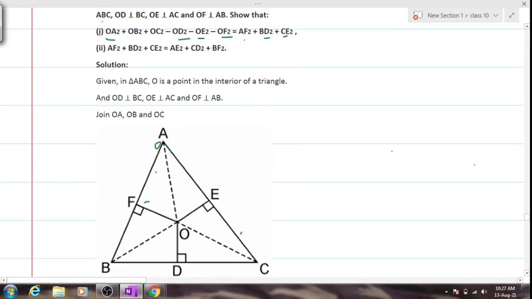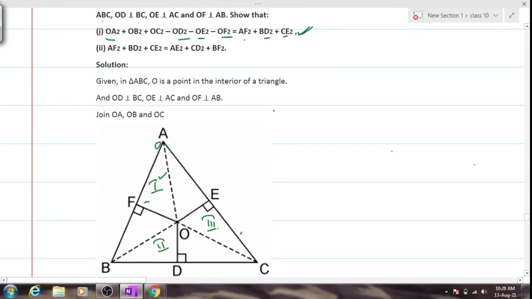Yes or no? So I would expect you to, I'll name this triangle 1, I'll name this triangle 2, triangle 3. Okay? First write Pythagoras theorem for first triangle, second triangle and third triangle and add that all. Add it up all and check if you are getting this. You have to arrange things a bit.